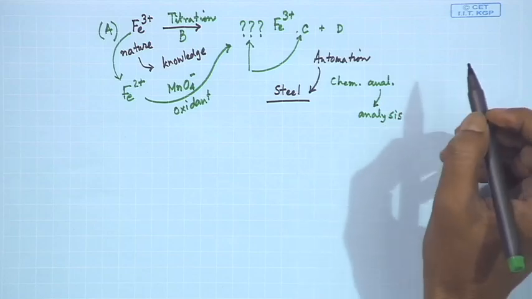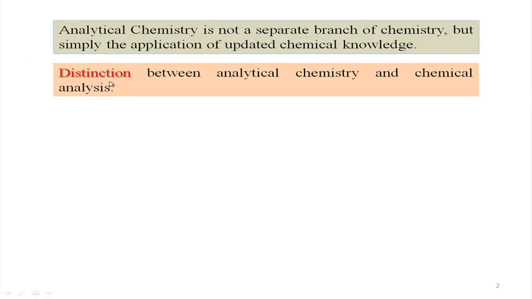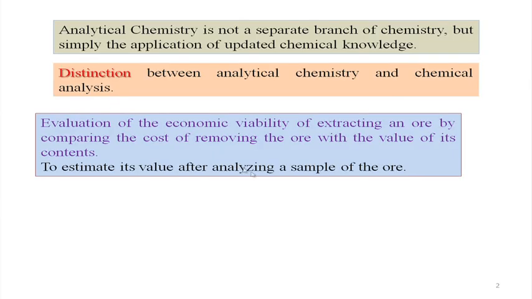But when we talk about something where you have to devise some new knowledge, some new process, all these things come under the purview of analytical chemistry. So there must be a good distinction between analytical chemistry and chemical analysis, because we all say we are going for some analysis, but that is not the analytical chemistry we will be talking about in this particular class.